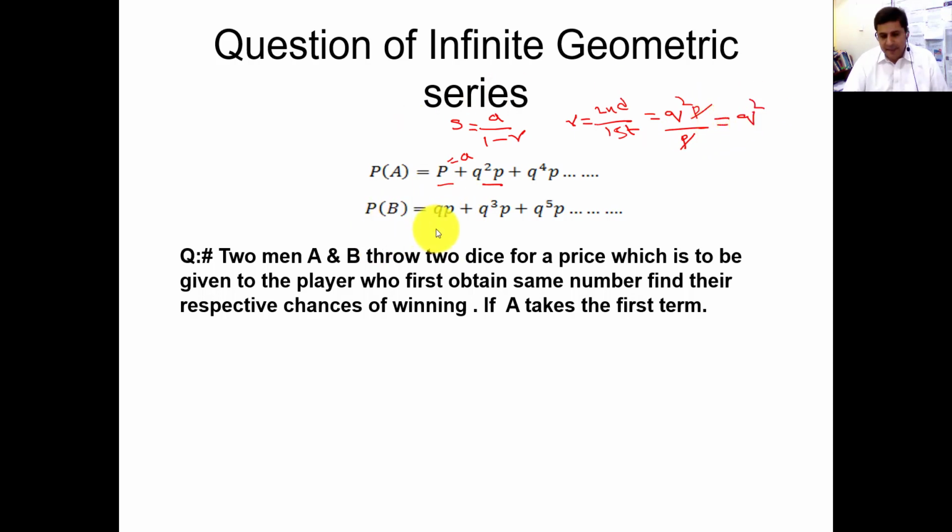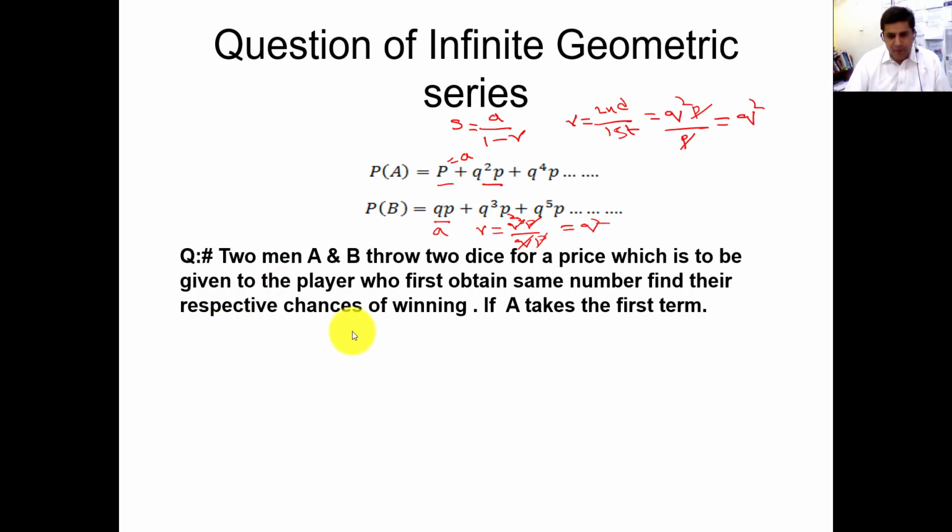Similarly, for the second player, A is QP, and R will be the second term divided by the first, Q Q P over Q P. P will be cancelled, Q will be cancelled, and Q squared will be left. So R is Q squared, but this is A for player B.